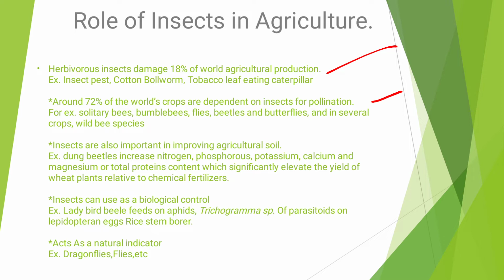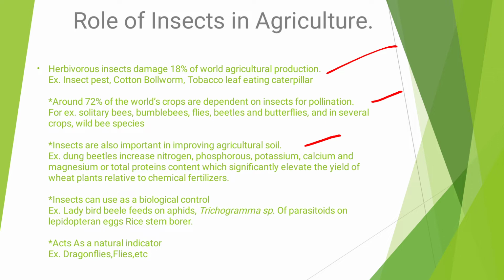The next point is that some insects are also important in improving agricultural soil. For example, dung beetles increase nitrogen, phosphorus, potassium, calcium and magnesium, or total protein content, which significantly elevates the yield of wheat plants relative to chemical fertilizers.